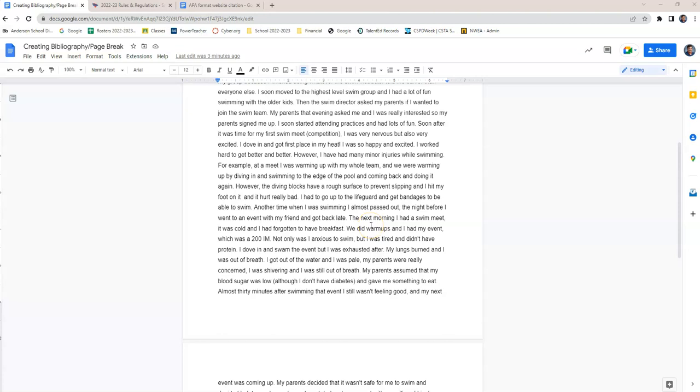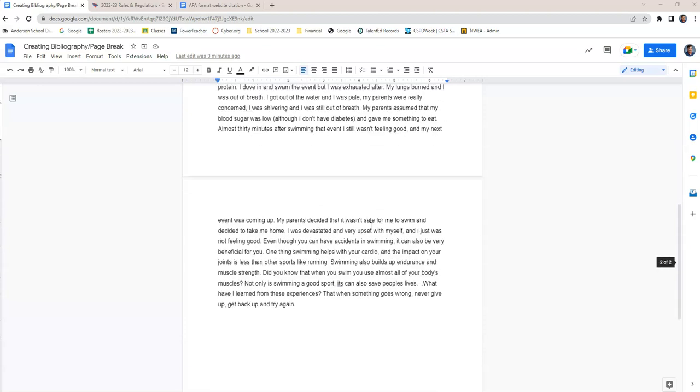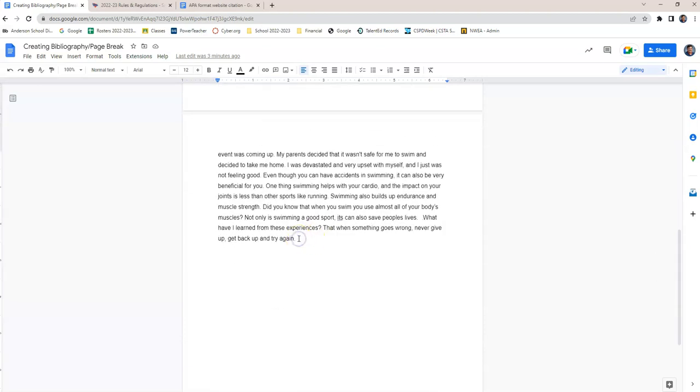And bibliography is where you find your sources. And so we're going to go to the end of the article. We're going to insert a hard page break. And what a hard page break does, you can keep typing and the next page stays where it's at. It'll stay at the top. But when you have to get to a new page, it'll give you a new page. It'll automatically move that page to a new page. So you'll always have space to type, but it'll always be at the top when you need it.